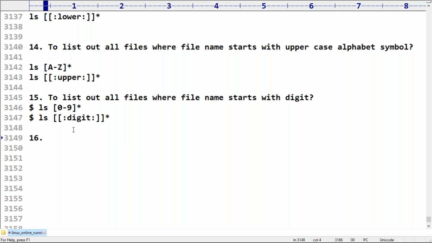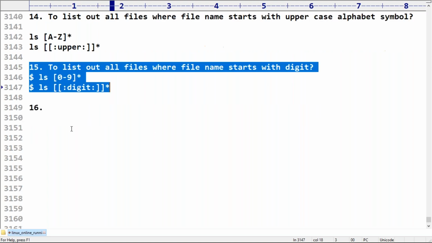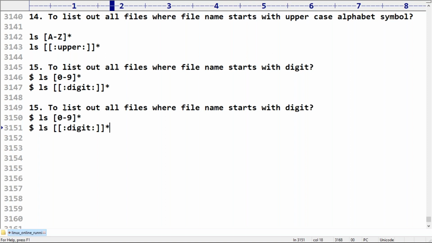Next, to list out all files. Remember a bit very carefully, sir. Now my next requirement, maybe like one minute. Sir, I used it with friends and it's working. Maybe you used it without the double square bracket. Yes, that depends. That flexibility, there is no guarantee it's going to work in every flavor. Okay, that's fine, but we are sure this one is going to work everywhere.